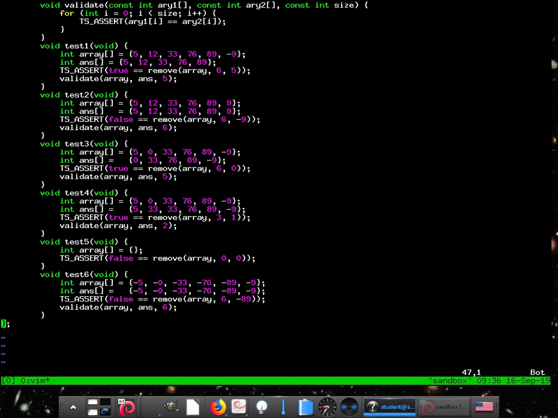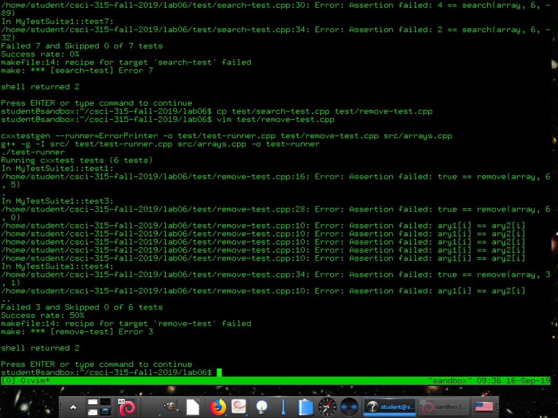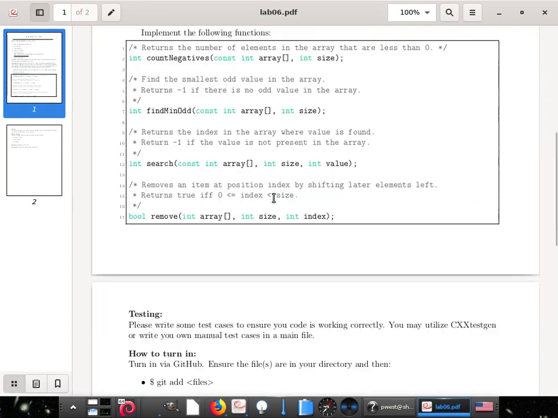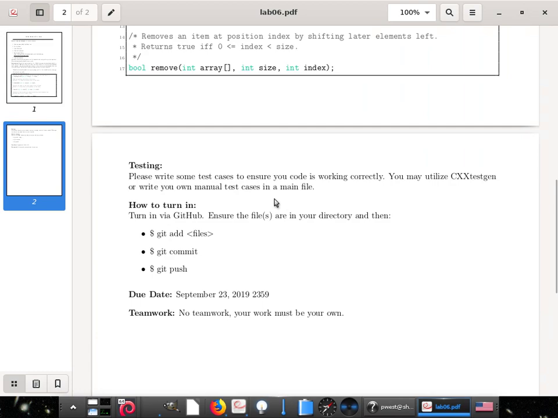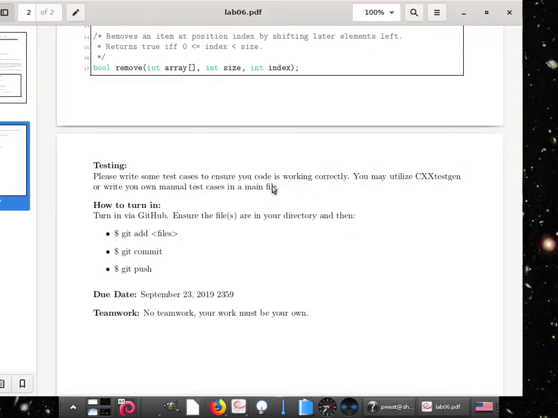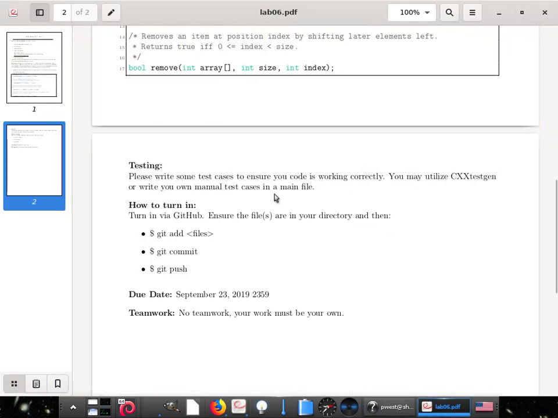So make sure, if it compiles and you can't get the right grade from the autograder, make sure you write test cases before you come and see me. Otherwise, I'm just going to tell you to write some test cases. All right? That's how it's going to be. You write some test cases, I'll be able to help you, because then you're giving me something to work with. All right, testing, don't need a main. It's due a week from today. Any other questions?